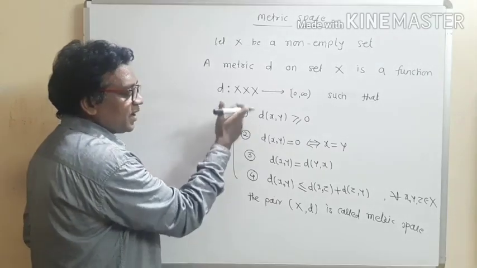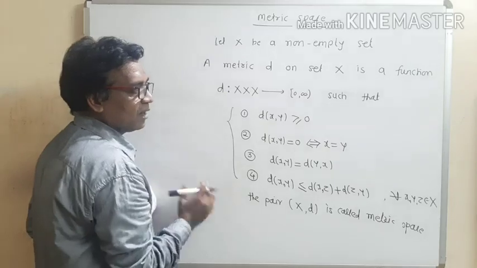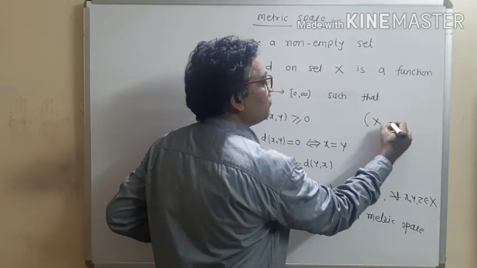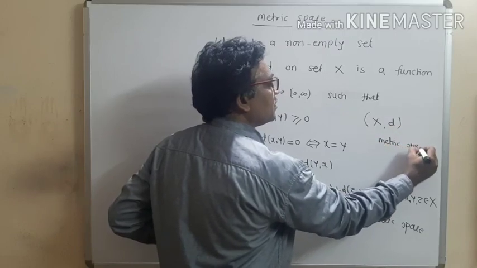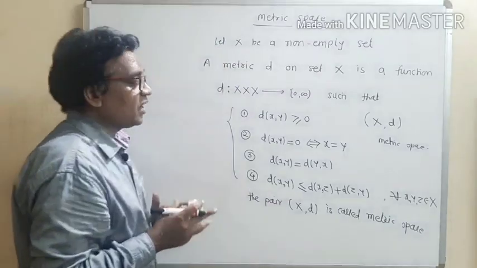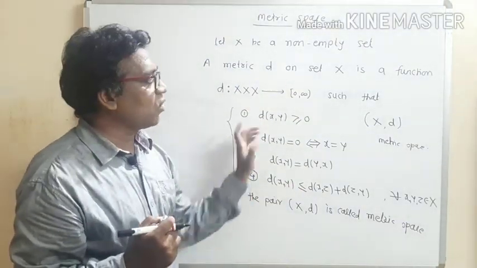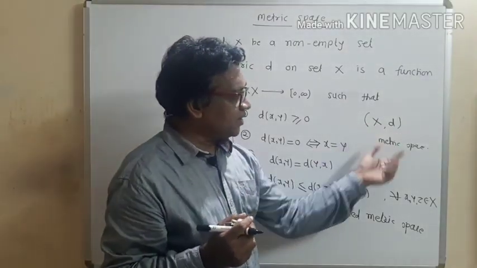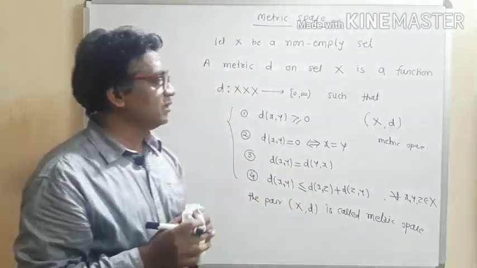If d satisfies these four properties, then it is called the metric, and the pair (X, d), a non-empty set X with the function d, is called the metric space. Now let us study some examples.